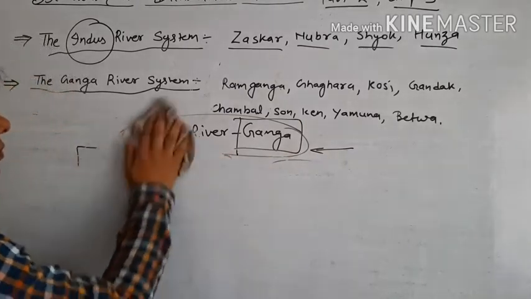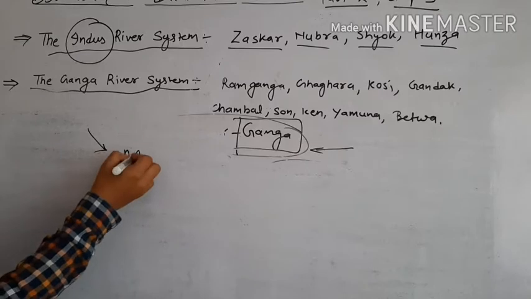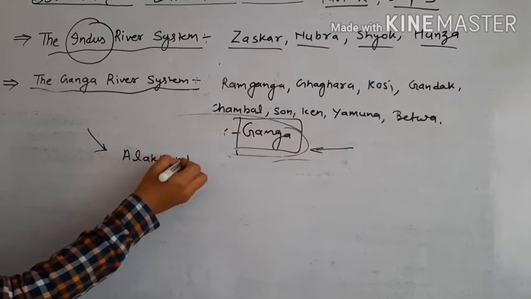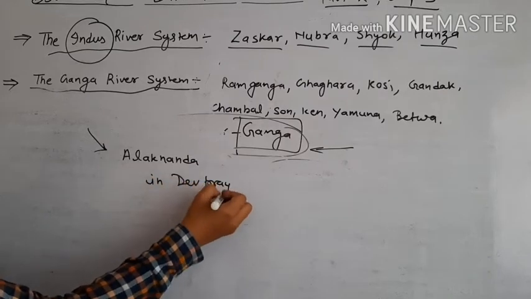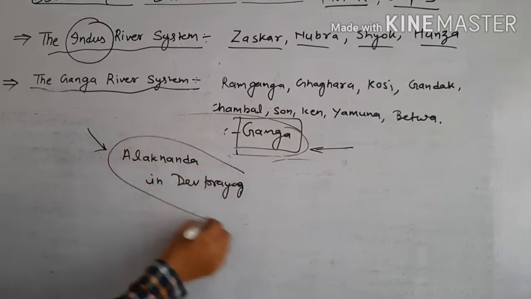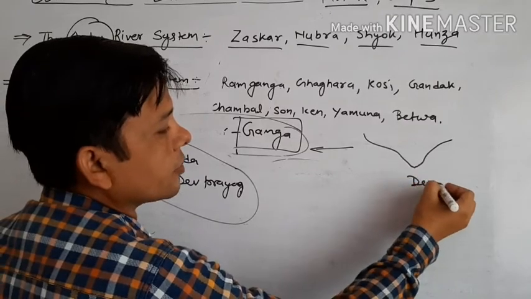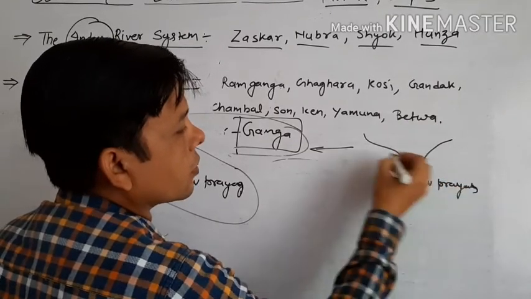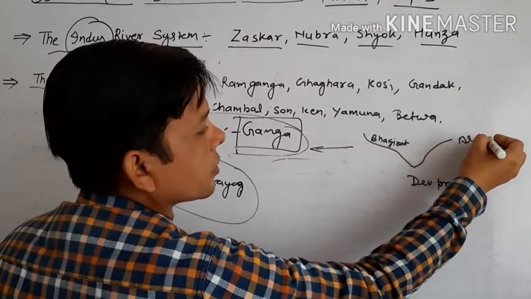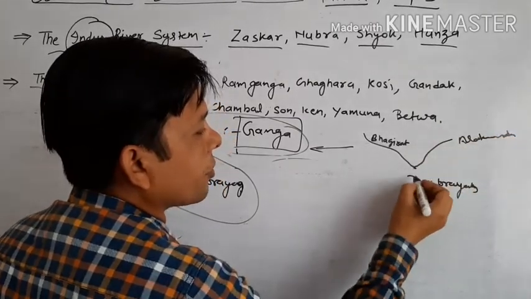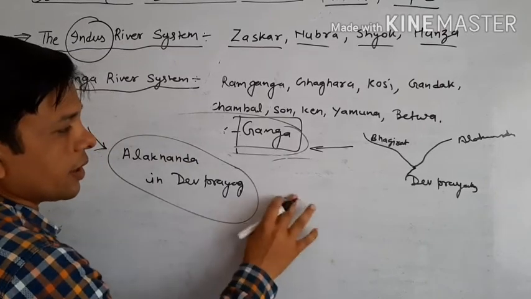After that, when this river meets the Alaknanda at Devprayag, when Bhagirathi and Alaknanda meet at Devprayag, then after that we call it the Ganga river.